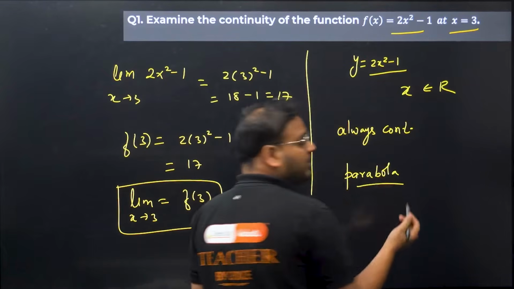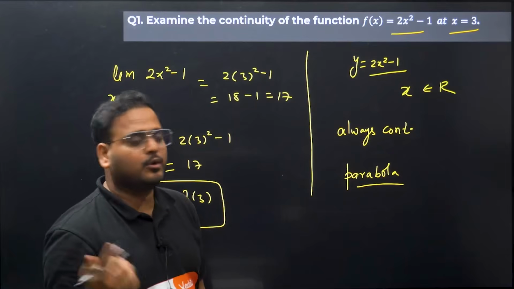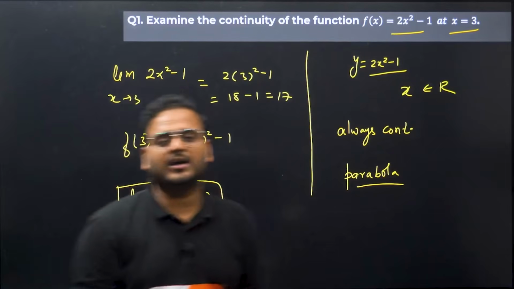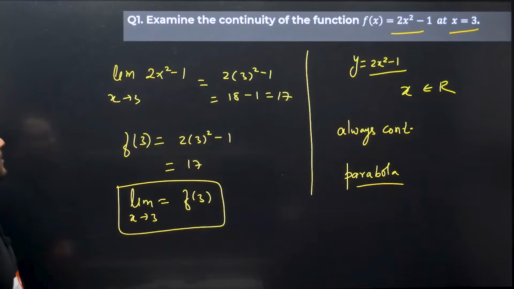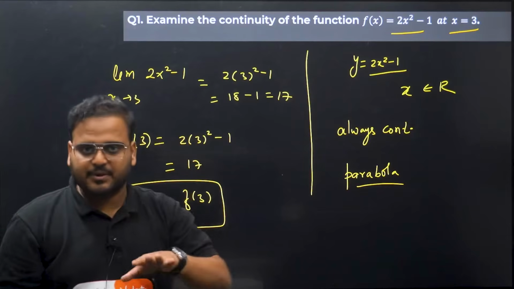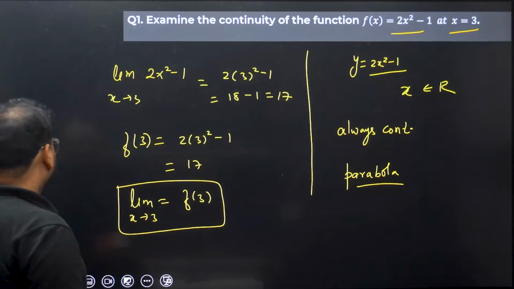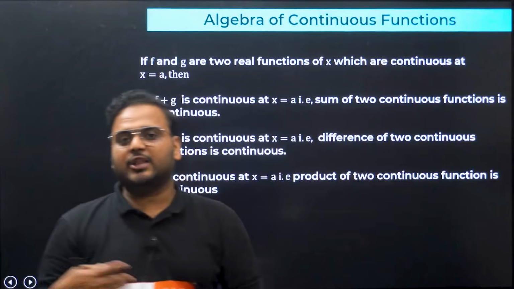Clear? Parabolic graph defined for... what is the domain of parabola? All real. Domain of parabola is all real, sir. Okay. So question number 1 is done. Simple question, very much simple. Let's move on now. So next is algebra of continuous functions.